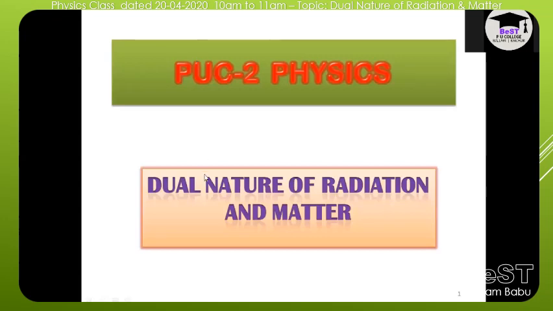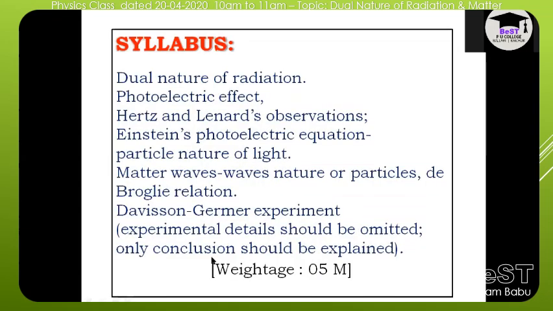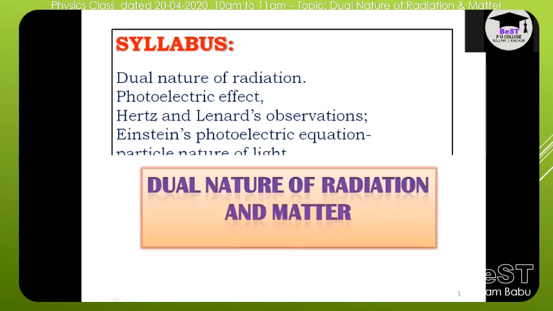And if you go to the next page, we have given a syllabus. So check your dual nature of radiation, photoelectric effect, and in this chapter there will be first part of the chapter photoelectric effect given, and the second Hertz and Lenard observations and how they observed the photoelectric effect given, and the third Einstein's photoelectric equation. Next particle nature of the light. Next second part of the chapter matter waves, and also how de Broglie explained the relations given. And next one experiment given, Davisson and Germer experiment given, and in that also only generally 1 mark question. So total weightage of the chapter 5 marks given.